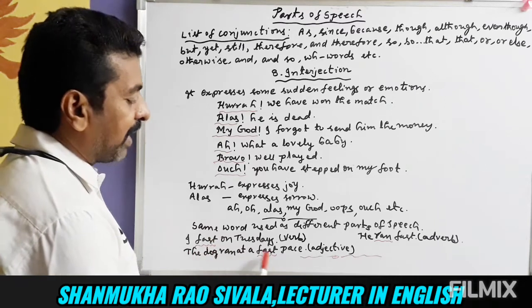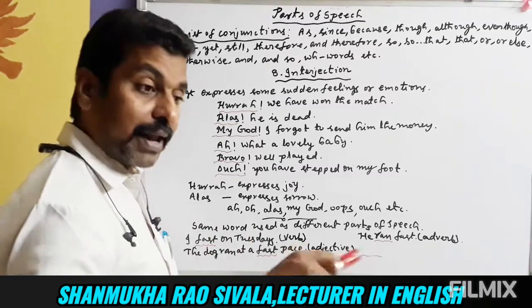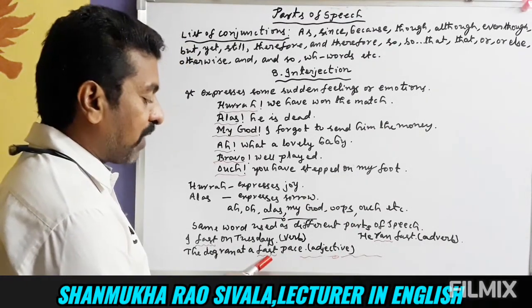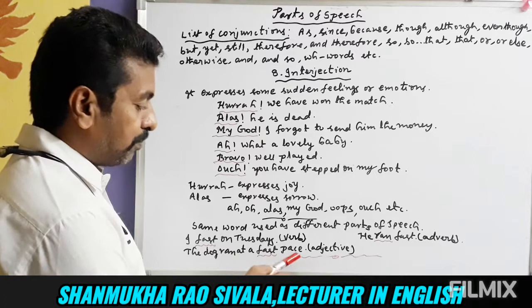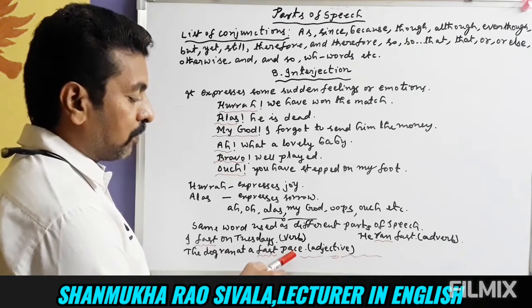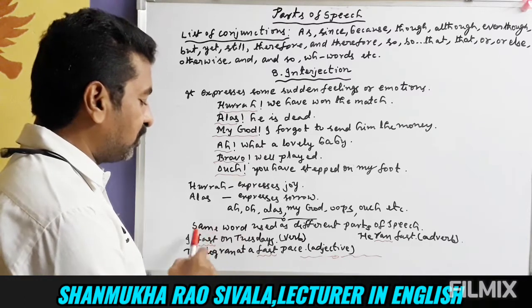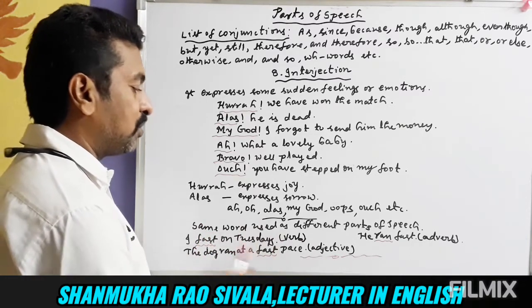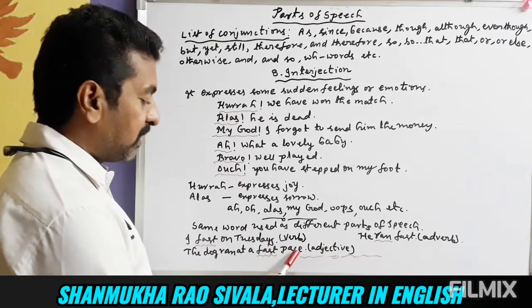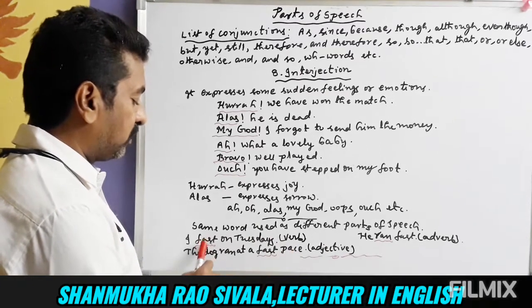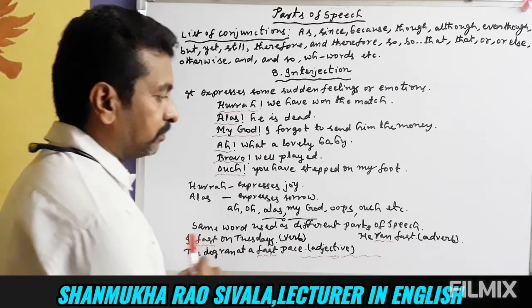The dog ran at a fast pace. Here pace is a noun, so fast is an adjective. It came before a noun, describing a noun. Same word fast: here fast is used as a verb, and here fast is used as an adjective because it came before a noun, describing a noun.